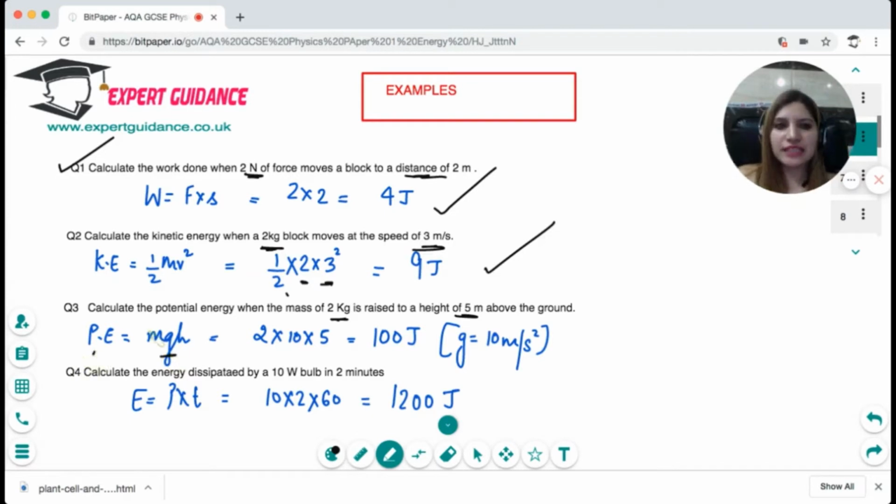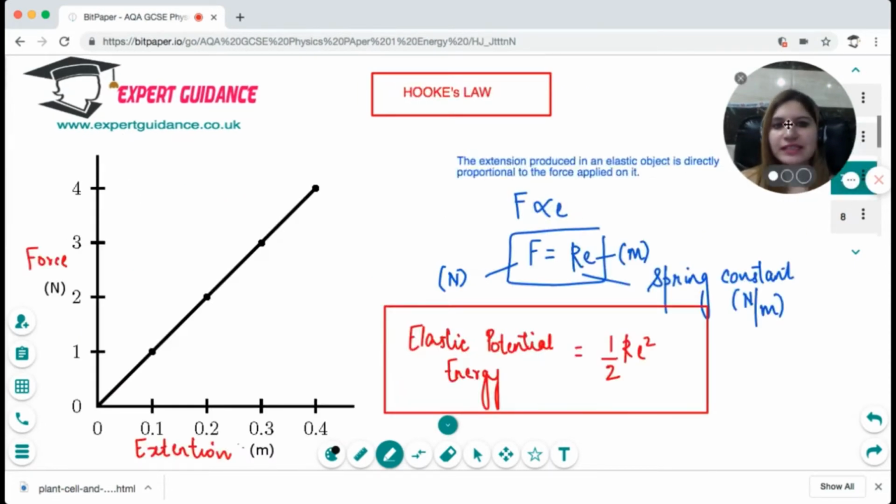So potential energy is mgh, so it's 2 times 10 times 5, which is 100 joules. Next is calculate the energy dissipated by a 10-watt bulb in 2 minutes. So energy is power times time. Power is 10 watts, time is 2 minutes, 2 times 60 is 120, so that is 1200 joules. Okay, so I hope how to use these formulas is clear to you.